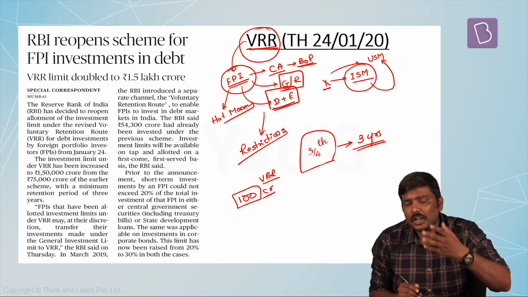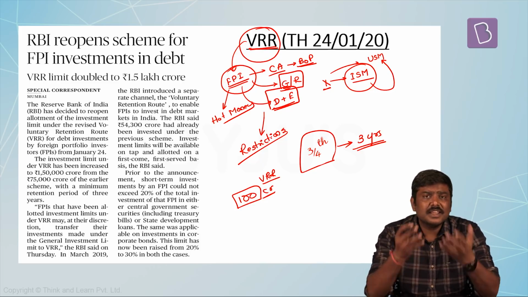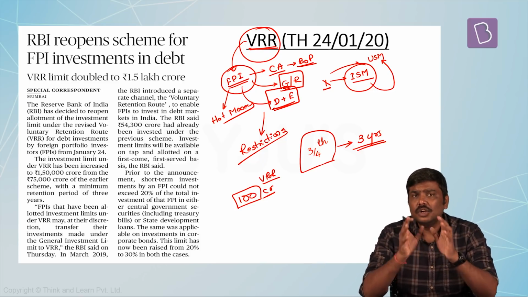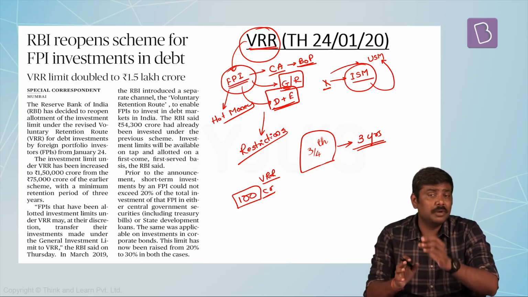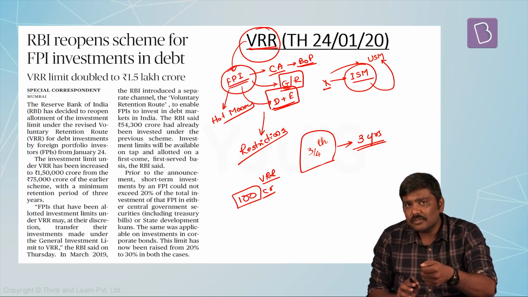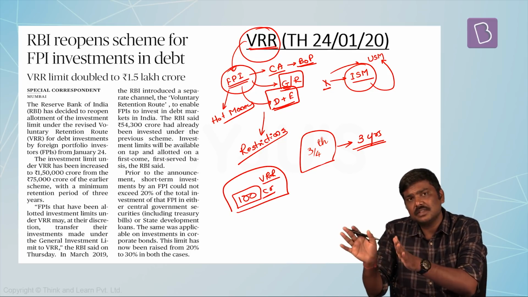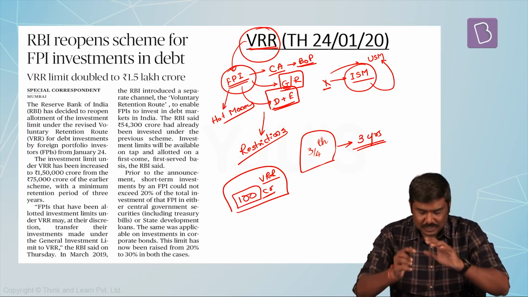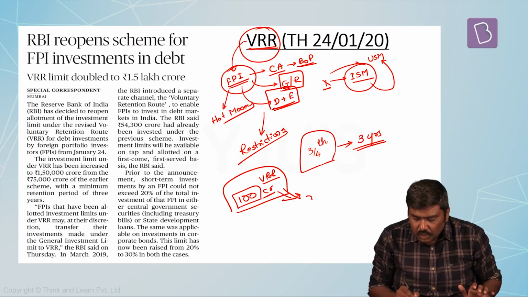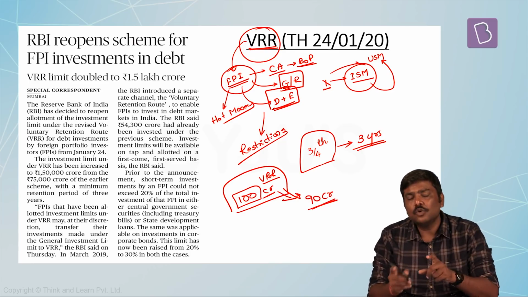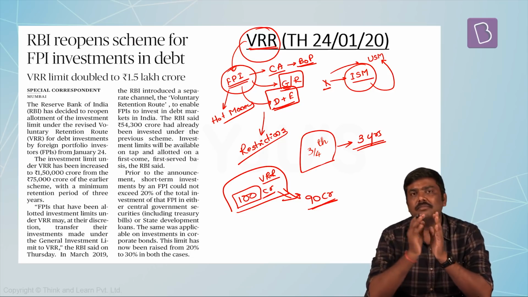So, if I go to RBI as an FPI and say that I am okay to invest 2/3 of my investment in India for a period of 3 years, then whatever investment I bring into India will be accepted by RBI on a first come first serve basis. Now, if I bring in 10 crore rupees, then under this particular window, 90 crore rupees will be left to be brought in by FPIs in the Indian market.